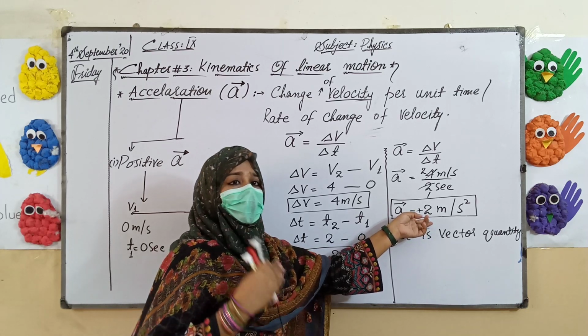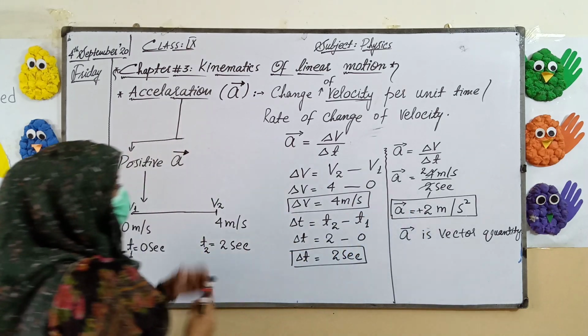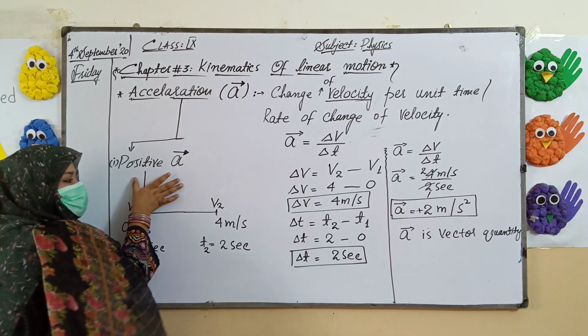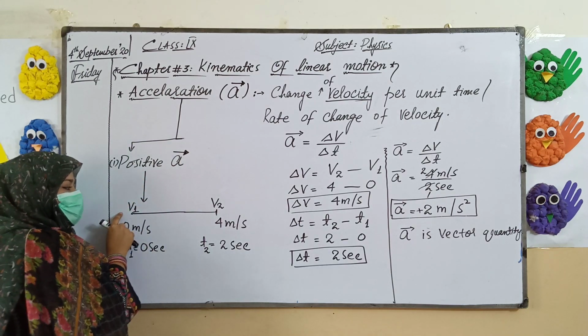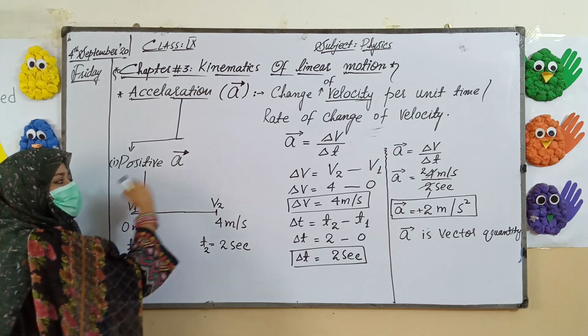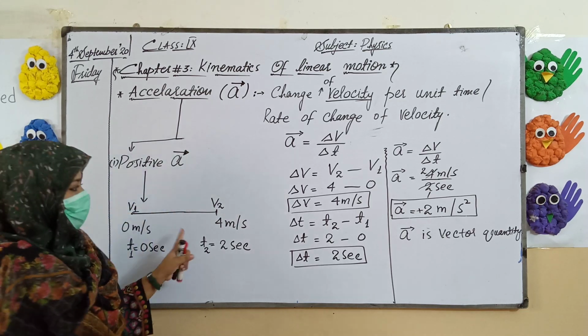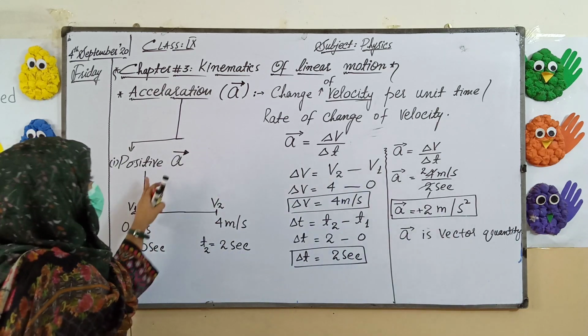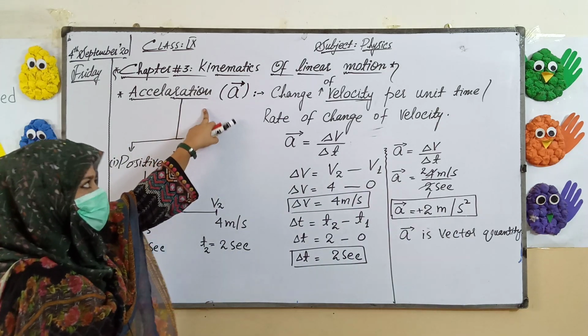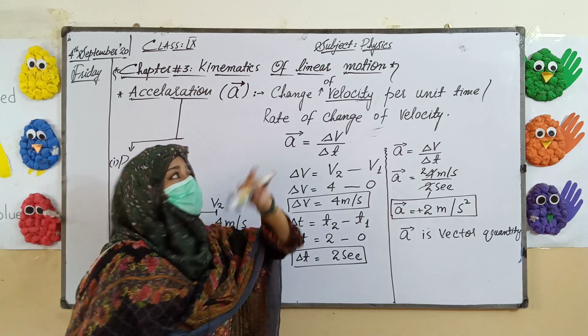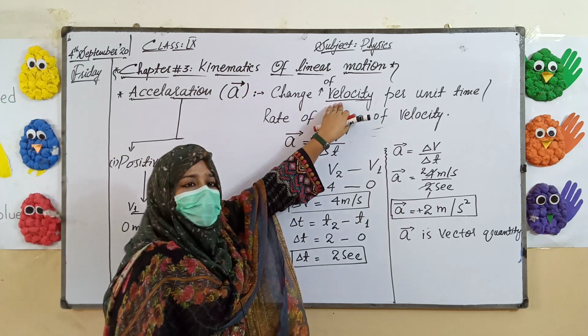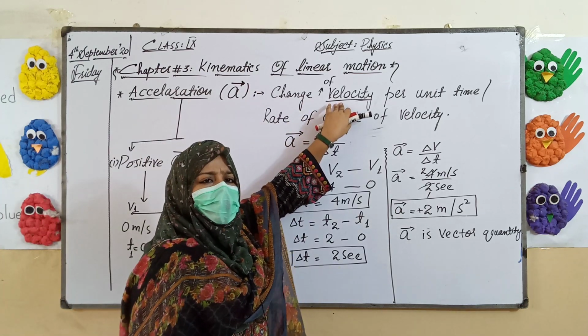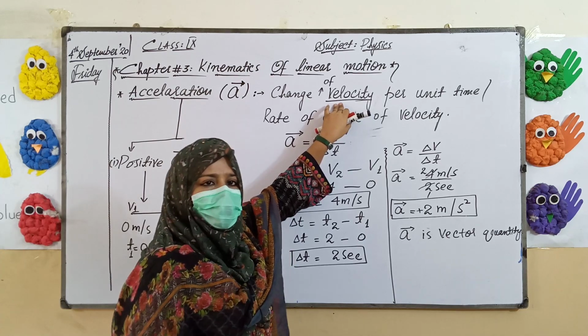Another way to explain positive acceleration: in positive acceleration, the initial velocity is always smaller than the final velocity. Here is the definition or explanation for positive acceleration. What is acceleration? Change of velocity per unit time. Whether the velocity is increasing, decreasing or uniform, we have 4 types of acceleration.